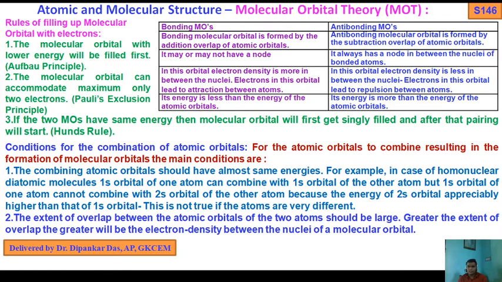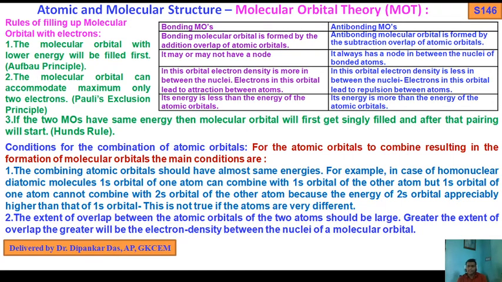For the atomic orbitals to combine, resulting in the formation of a molecular orbital, the main condition is that the combining atomic orbitals should have almost the same energy.